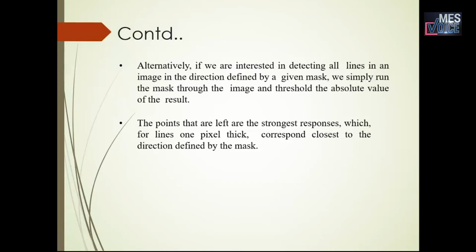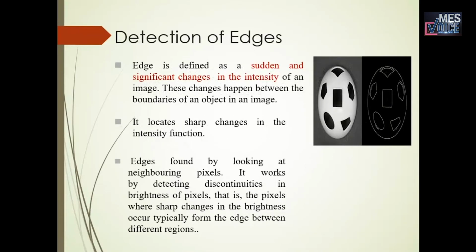Detection of edges. An edge is defined as a sudden and significant change in the intensity of an image. These changes happen at the boundaries of an object in an image. It locates sharp changes in the intensity function. Edges are found by looking at neighboring pixels. It works by detecting discontinuities in the brightness of pixels. That is, the pixels where sharp changes in brightness occur typically form the edge between different regions.